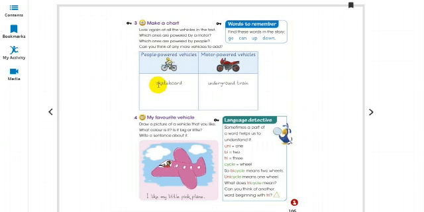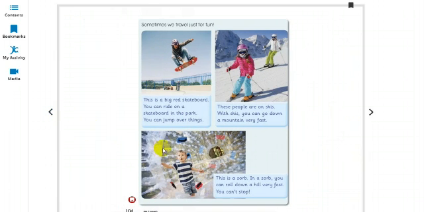So here the first vehicle that is people powered vehicle, it is skateboard, and here the motor powered vehicle is underground train. So here you can write car as motor powered vehicle. Here you can write zorb, the last type of vehicle that we have seen, zorb.